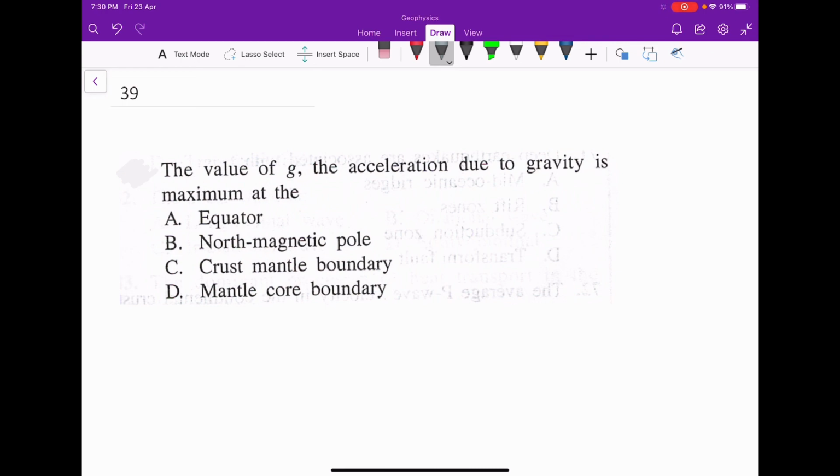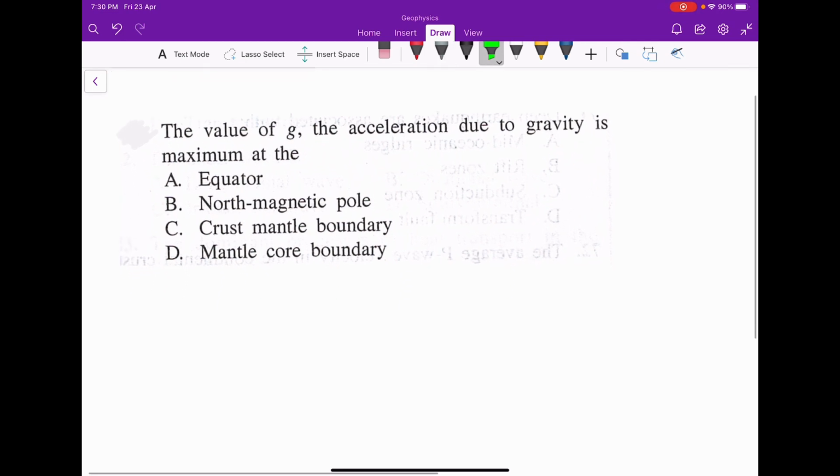So as you know, if you go inside the earth or go above the earth surface, the value of gravity decreases, but at the core mantle boundary the value is greater than the value of gravity at the surface, which is nearly about 10 meter per second square. So the answer will be core mantle boundary.